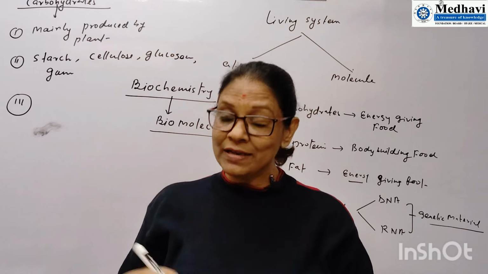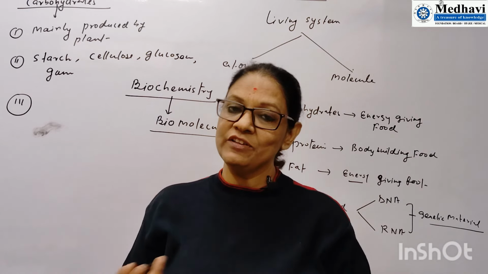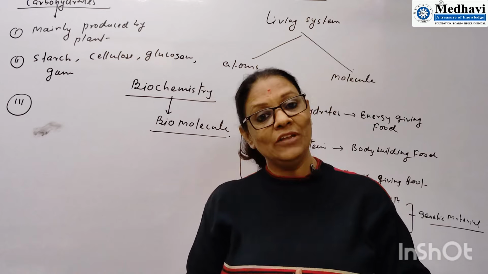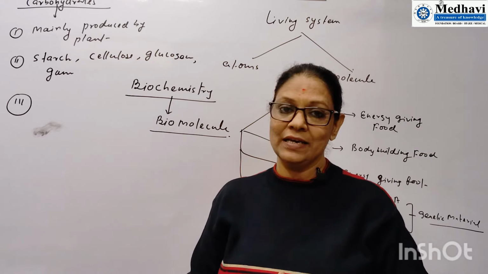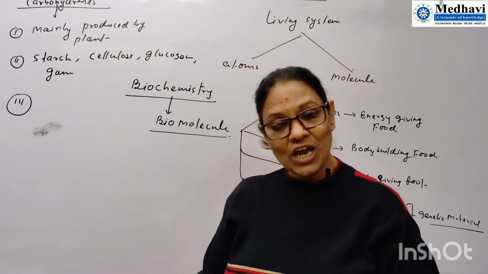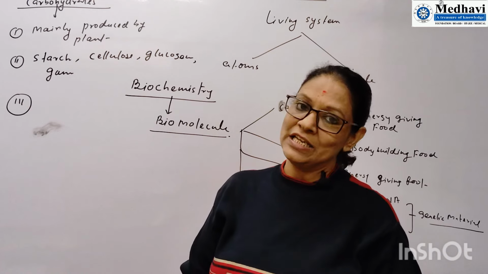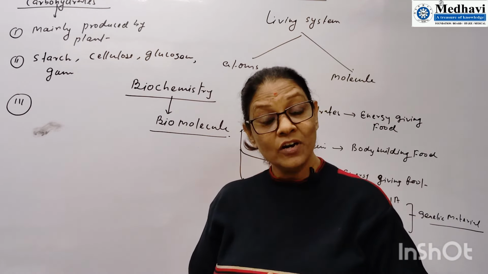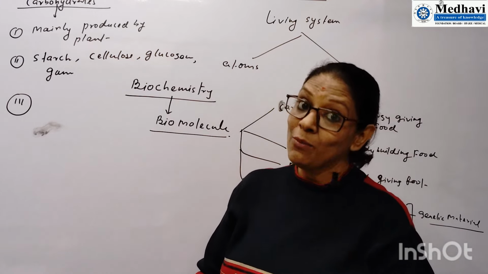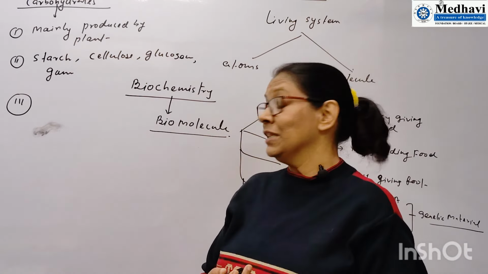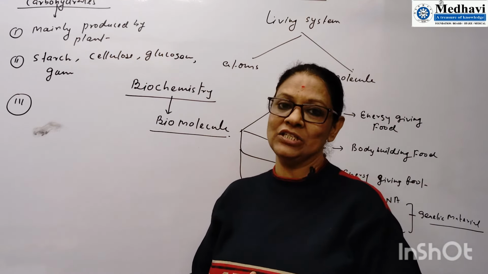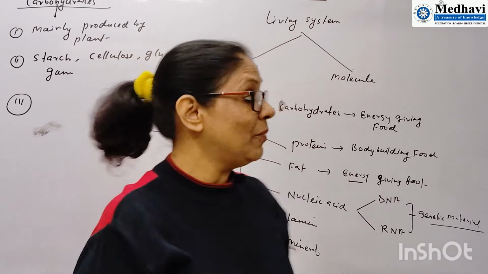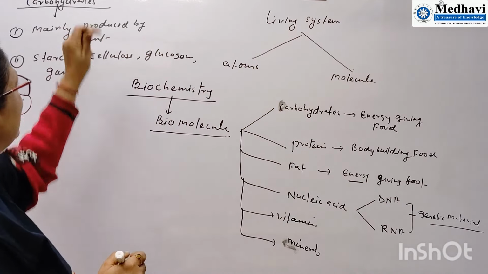So glucose, I will explain later in which category we keep. And glucose is stored in the living plants, in the form of starch. And that starch is used by the plants for getting energy, for performing different work, for maintaining its metabolism. And the remaining part of the starch is stored by the plants.